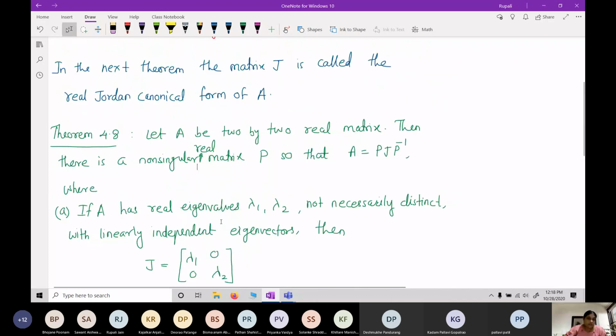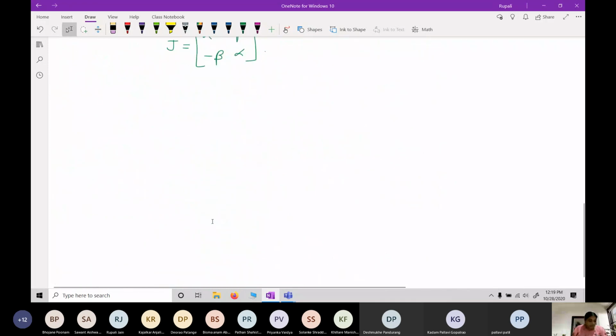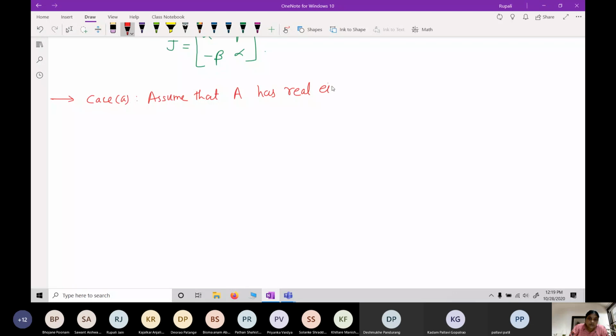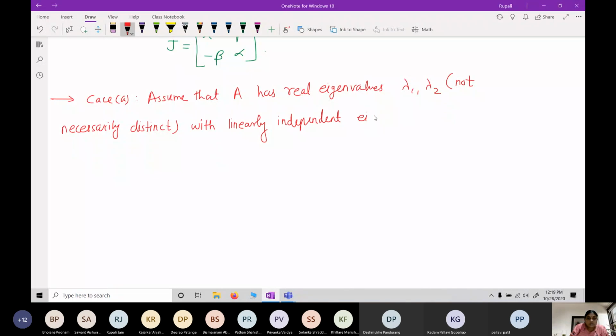Depending on eigenvalues, the Jordan canonical form should be like this. So first assume that A has, first case, real eigenvalues lambda 1, lambda 2, not necessarily distinct, with linearly independent eigenvectors, say v1, v2, respectively.